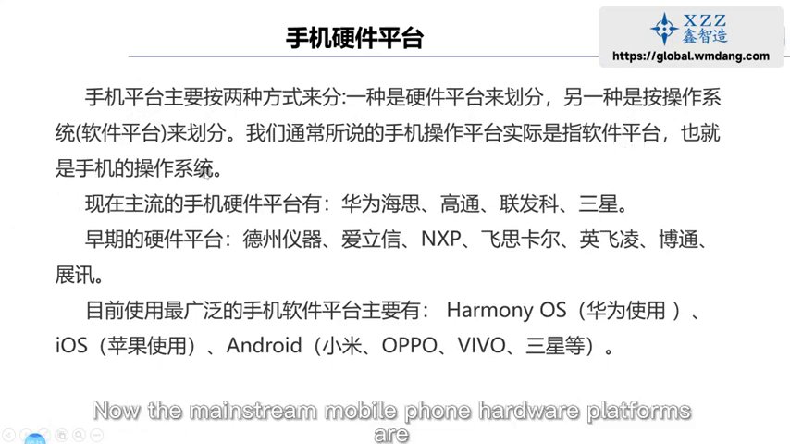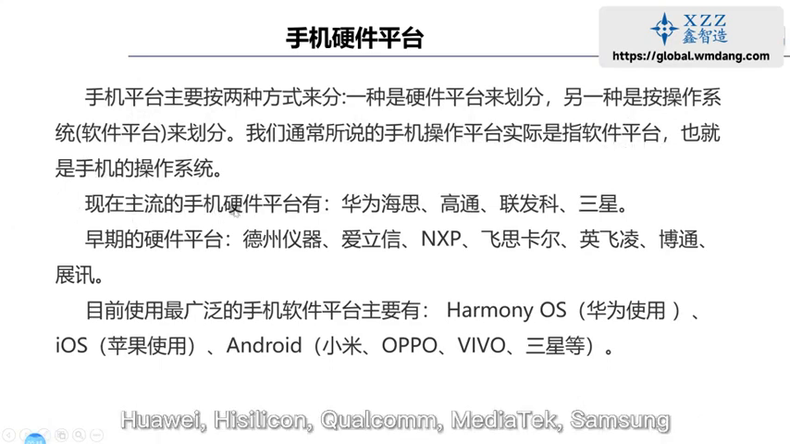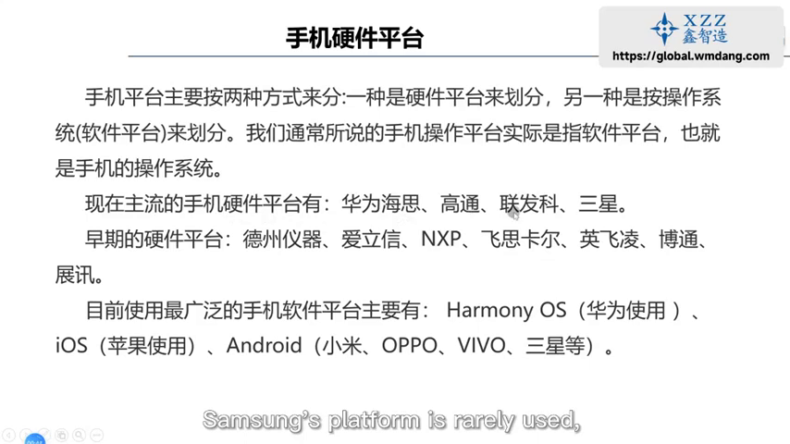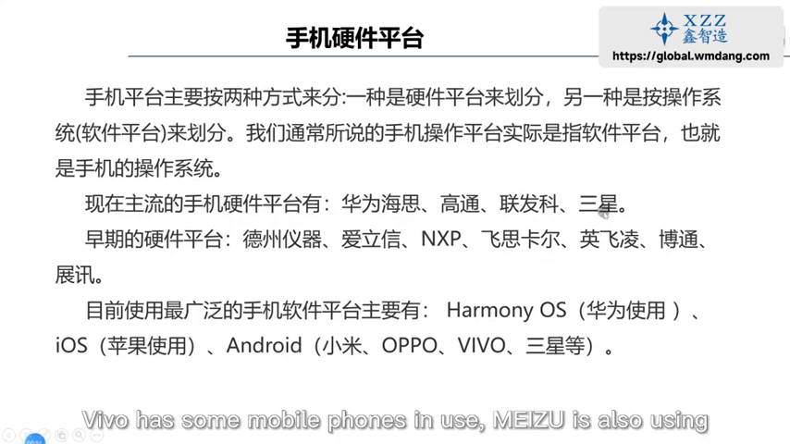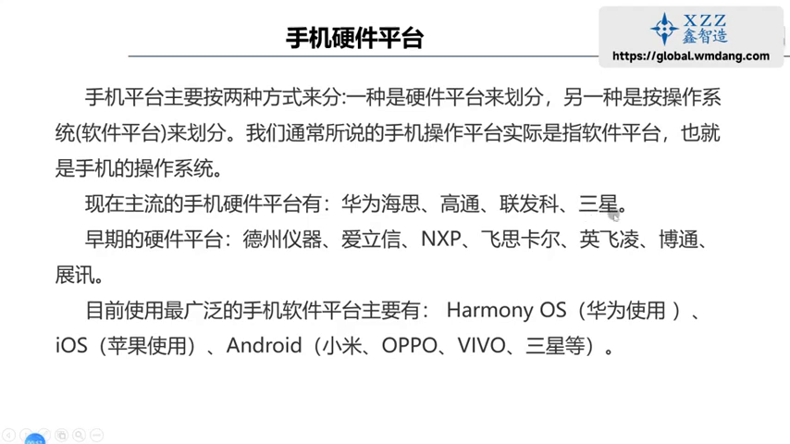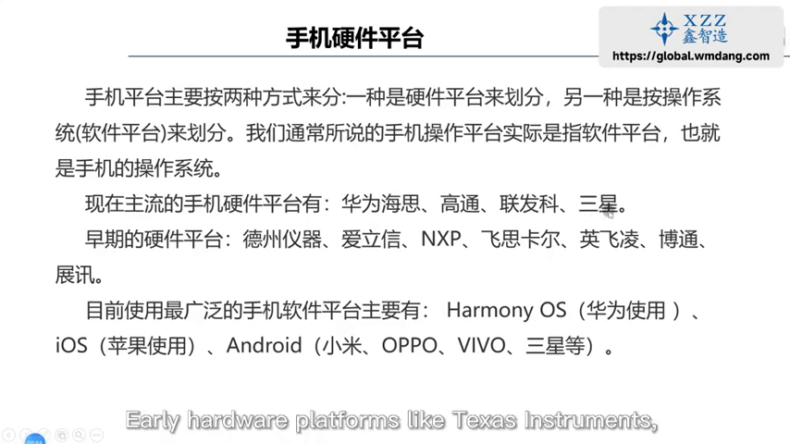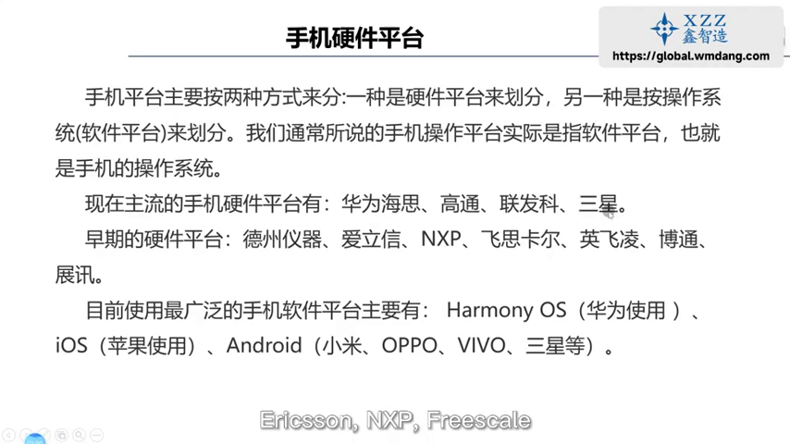Now, the mainstream mobile phone hardware platforms are Huawei HiSilicon, Qualcomm, MediaTek, and Samsung. Samsung's platform is rarely used because there are fewer Samsung mobile phones in China. Vivo has some mobile phones in use. Meizu is also using it. Early hardware platforms like Texas Instruments, Ericsson, NXP, and Freescale are almost gone, very few.